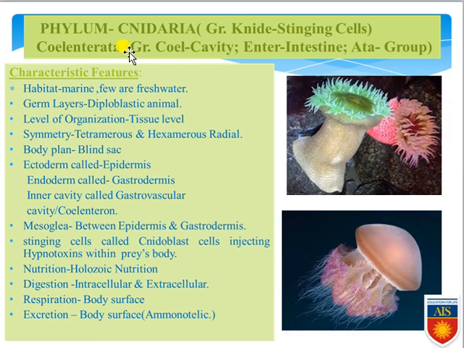Digestion can be intracellular, that means within the cell, or it can be extracellular, that means out of the cell. Respiration takes place exclusively through their body surface, because they are present under the water, so the exchange of gases can take place through the body surface. Excretion also happens with the help of the body surface, and keep in mind they are present under the water, so only one kind of excretory material can be produced by them, that is ammonia. That's why they are ammonotelic.